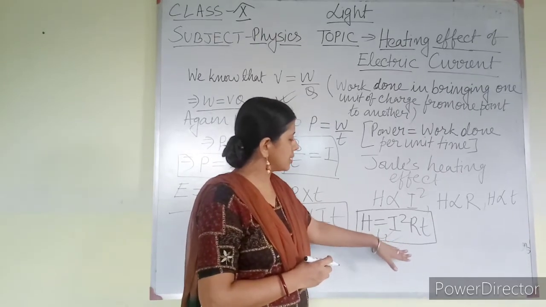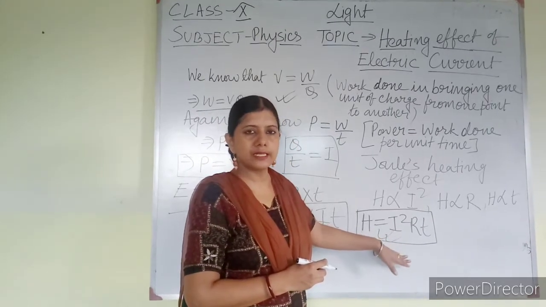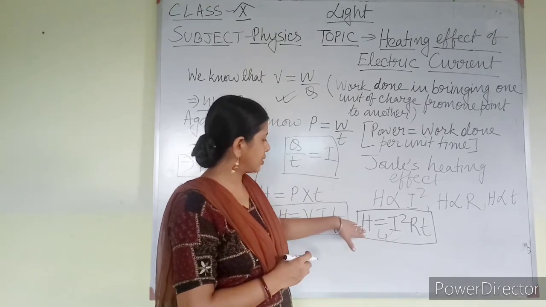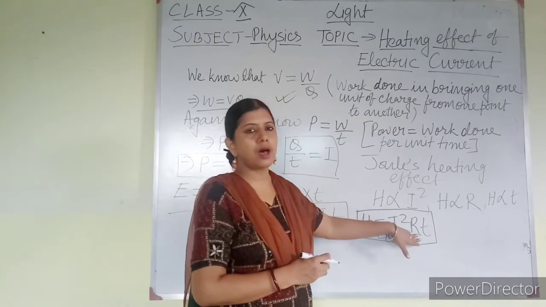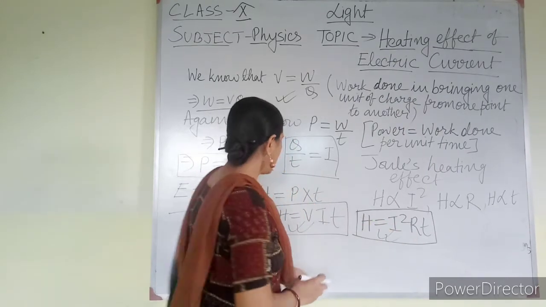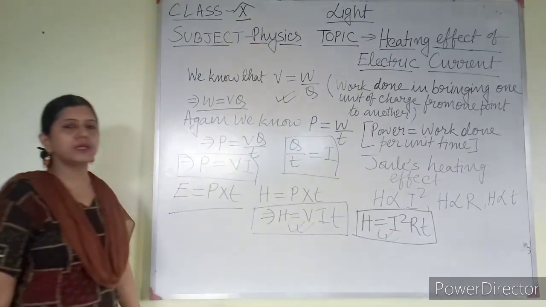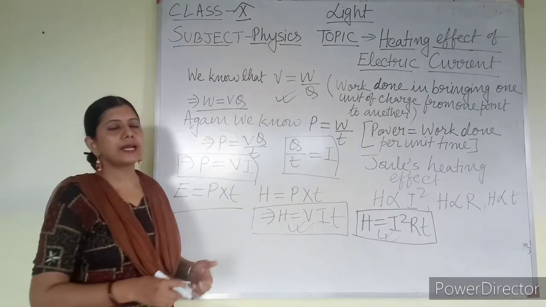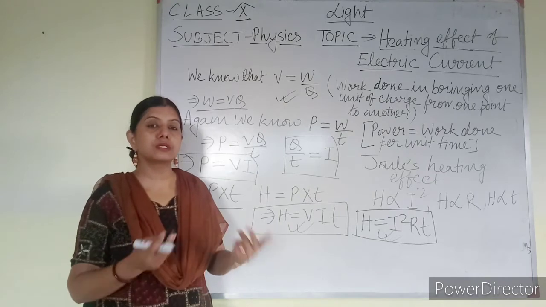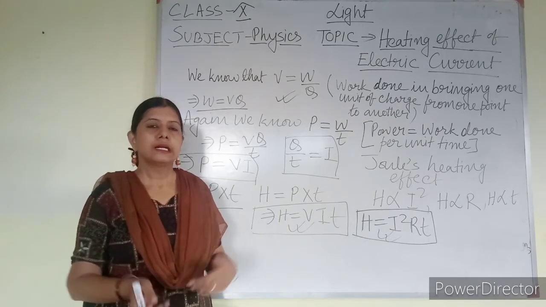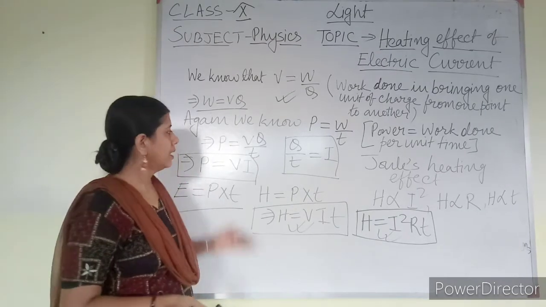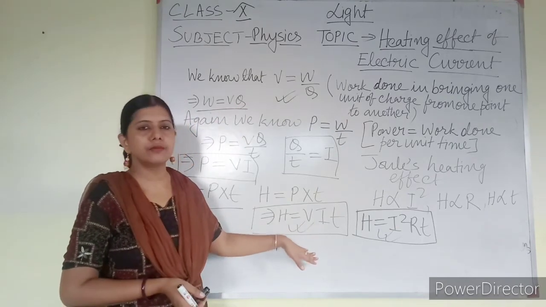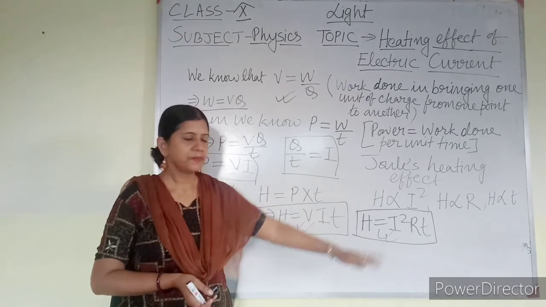This is the mathematical expression for Joule's heating effect of current, that is H equal to I square RT. This equation can be derived from here also. If you get a question that derive Joule's equation, Joule's heating effect of current, derive it from the beginning. So all these you have to do. After that, now from here I will derive this equation.